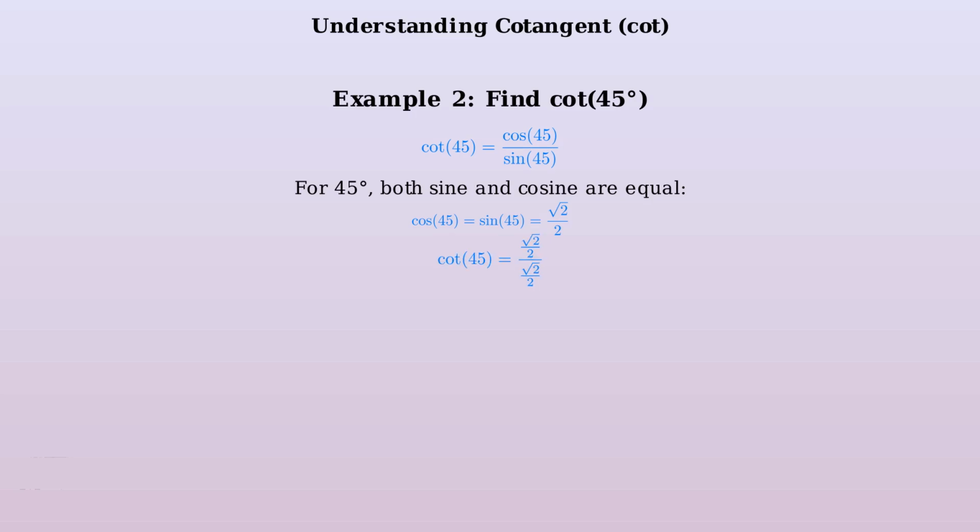Substituting these equal values, we get square root of 2 over 2 divided by square root of 2 over 2. Since the numerator and denominator are identical, any number divided by itself equals 1. Therefore, cotangent of 45 degrees equals 1. Perfect. Now let's try one more example using the reciprocal relationship with tangent.